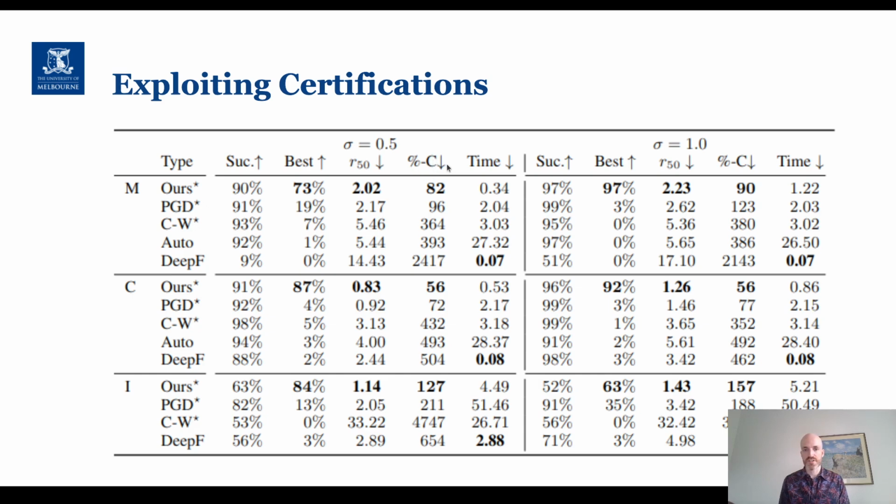Now, the one little result I'd like to emphasize here is this percentage difference to the certified radius. We constructed this to try and control for the difficulty of constructing adversarial examples against different samples, under the hypothesis that a sample that has a small certified radius is going to be much easier to attack than one with a large certified radius if we have a controlled step size. And so what we posited is that this is a good measure for really understanding how certified robust samples behave under attack.